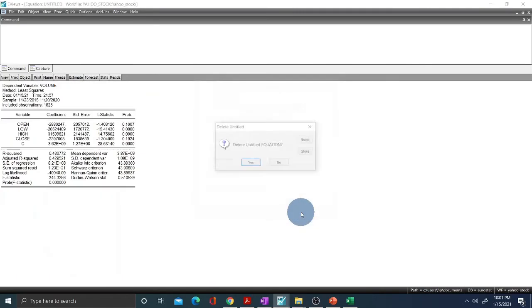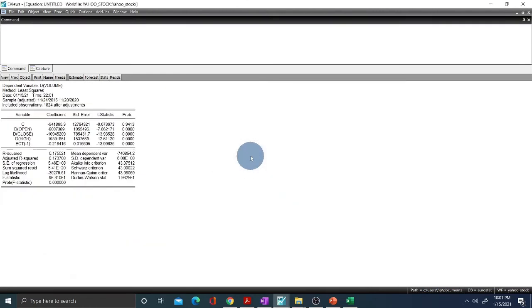So we click OK, and now we can see our ECT, the error correction term, comes negative, which is important for our error correction model, and it is significant as well. So negative and highly significant.